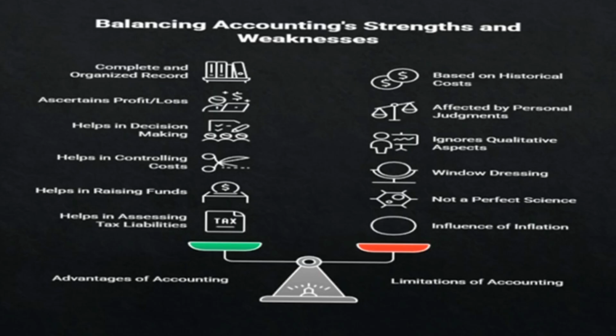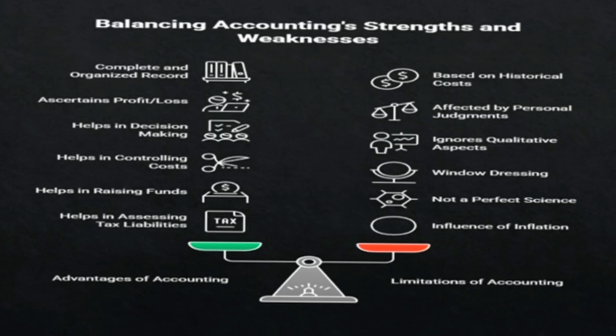Helps in raising funds. Accounting provides financial information to potential investors and creditors, which helps in raising funds for the business by analyzing the creditworthiness of the business. The income statement provides operational efficiency over a given period, and the balance sheet shows net assets and liabilities and the owner's contribution.